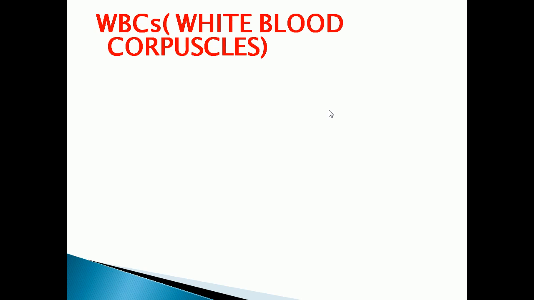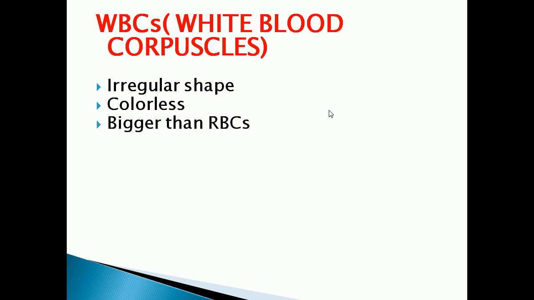Now we are moving to WBC. WBCs means white blood corpuscles or white blood cells. They are irregular in shape and they are colorless. As they do not contain hemoglobin, they are colorless. They are bigger than RBCs but fewer in number. RBCs are in millions, but white blood cells are in lakhs.